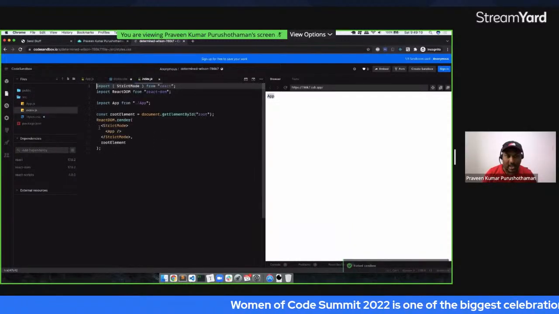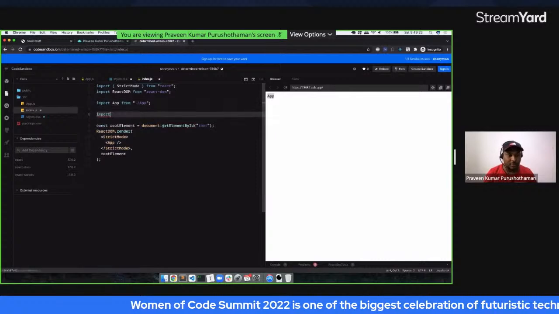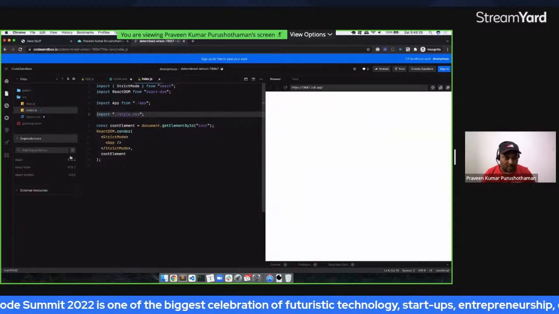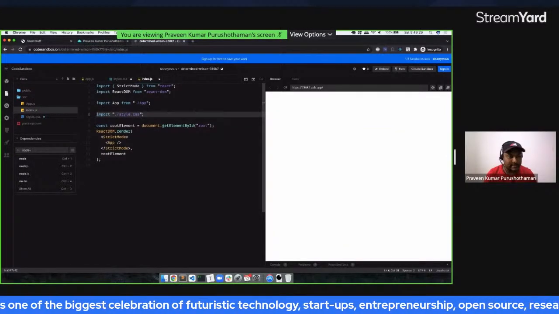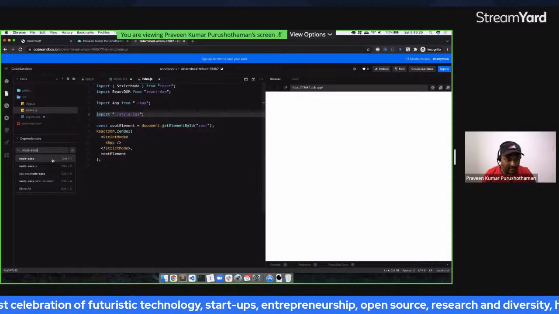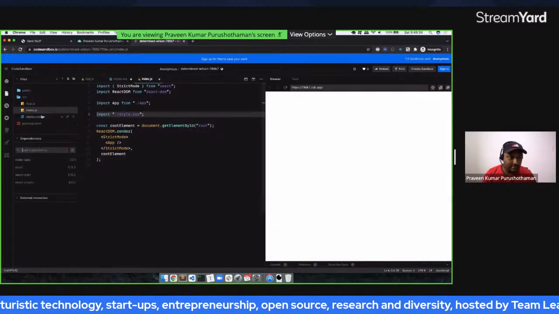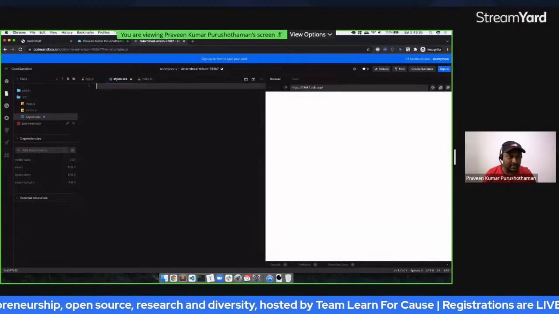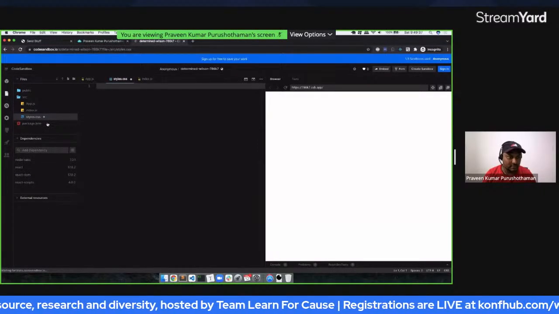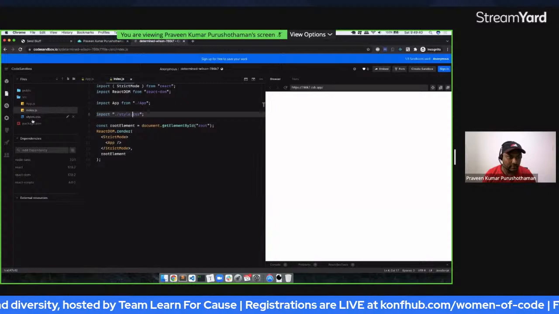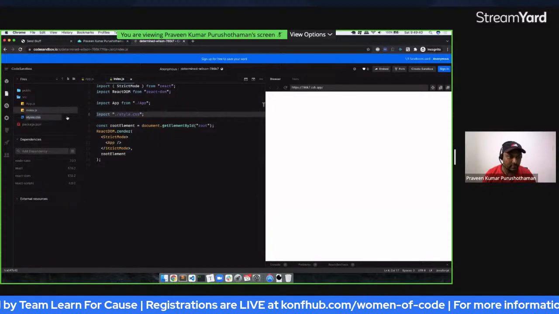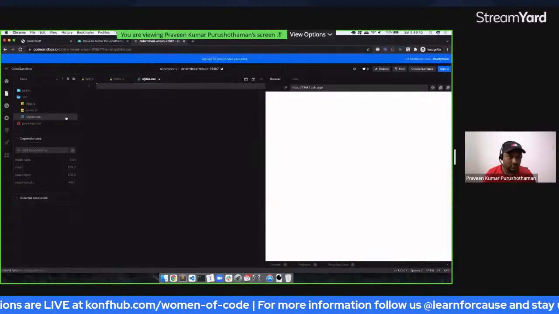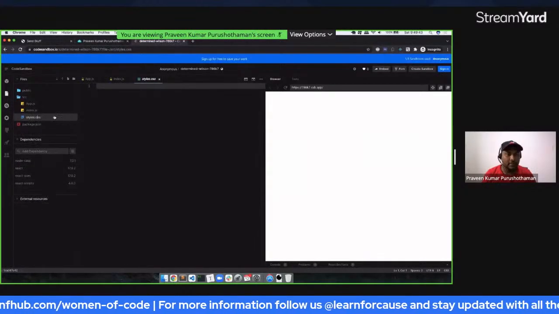And in the index, I'm going to import style.css. Or maybe what I can do is install Node SAS and then make this into style.scss, and get the index to render it as that.